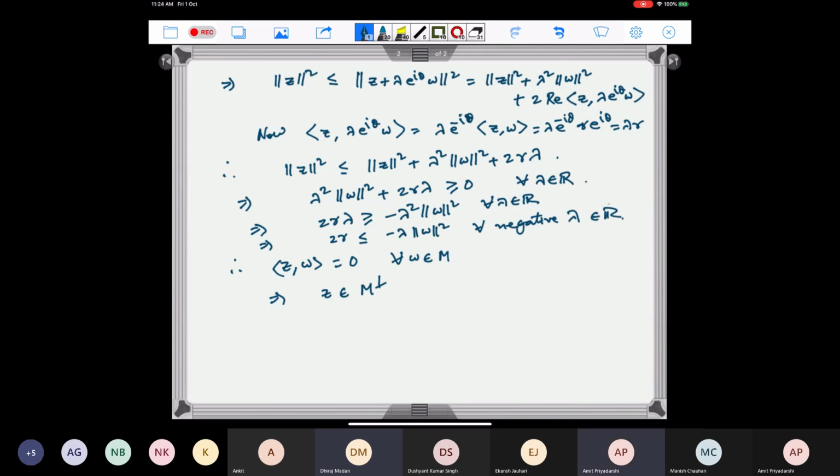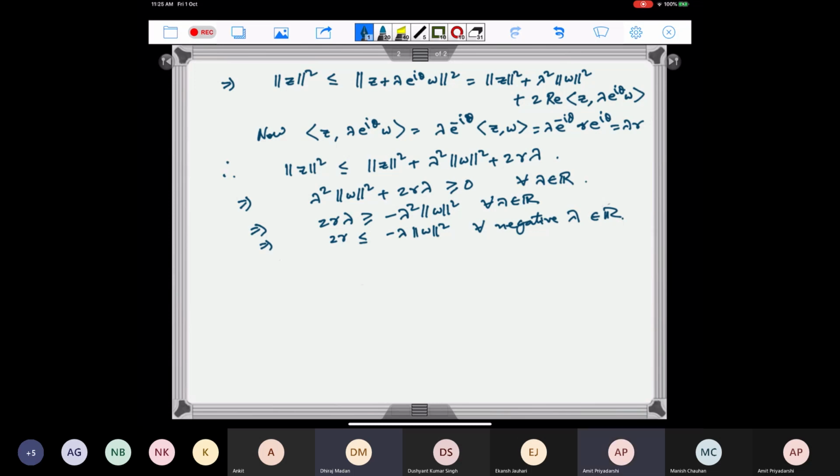Is it true? So it says that for every negative lambda, 2r is less than or equal to this. Right.